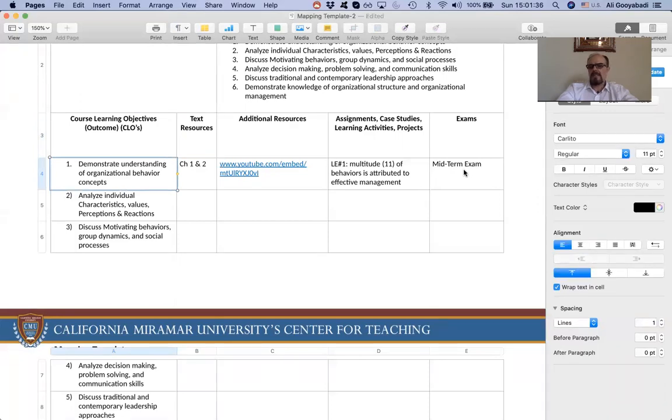Now, it would be nicer to add those specific questions in the midterm exam that deal with the understanding and the ability for us to test the students' grasp of this particular learning objective.